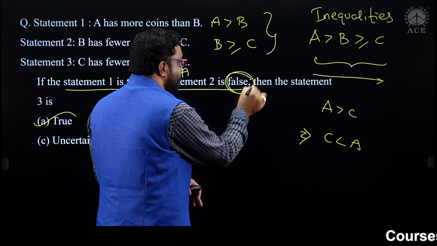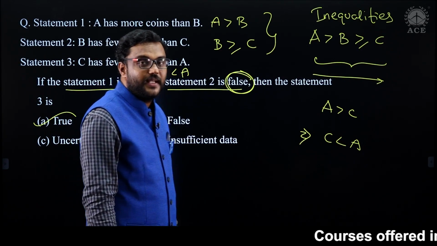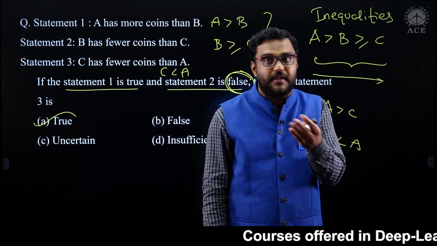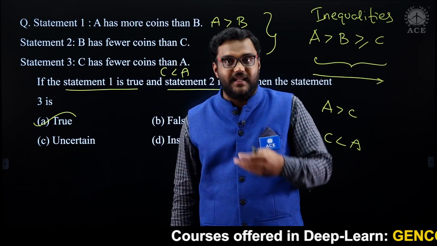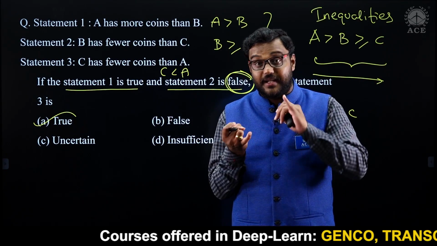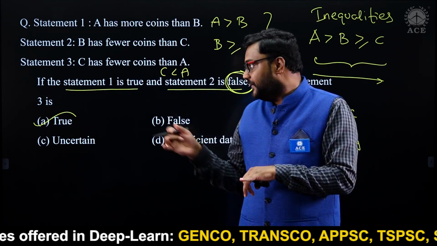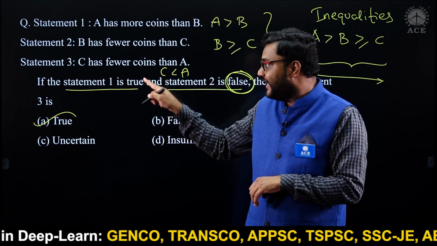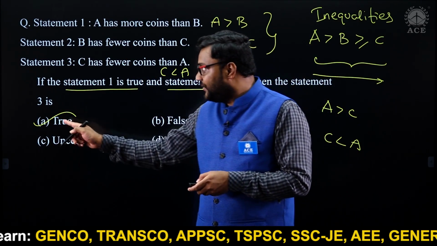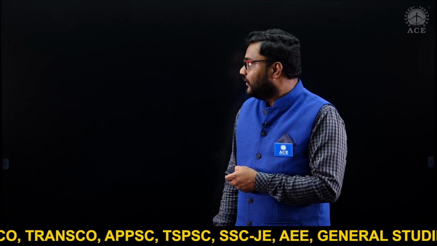Okay, the second, this is very important. Statement 2 is false. A lot of times they'll ask, statement 1 is true, statement 2 is true, then decide statement 3. But here a slight change, statement 1 is true, but you should consider statement 2 is false here. Then you have to decide what about statement 3. Statement 3 is true. Fine.